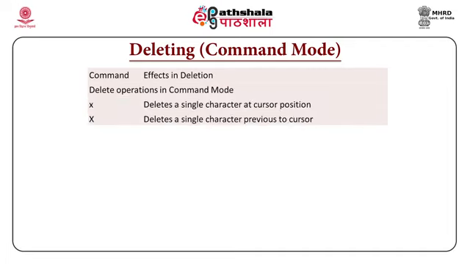Capital X and small x are used for deleting a single character. Small x, in lower case, deletes a single character at the cursor position. Uppercase X deletes a single character previous to the cursor position. There is a concept of repeat factor. Along with a number, when we say x, it deletes that many characters. For example, if I say 4x, then 4 characters will be deleted. This repeat factor is again a very powerful feature of the Vim editor.